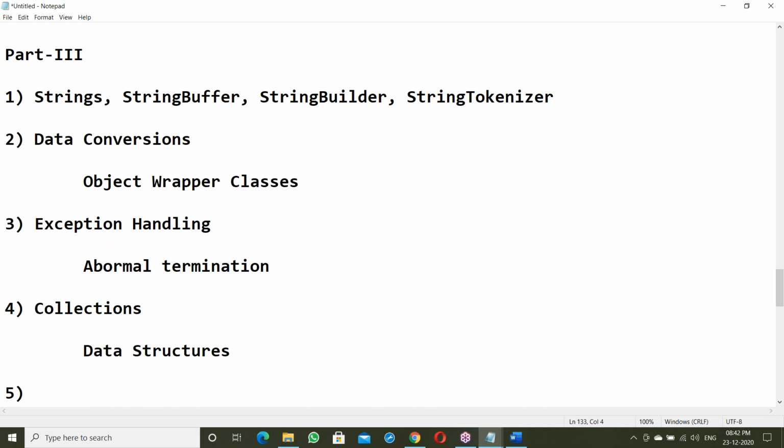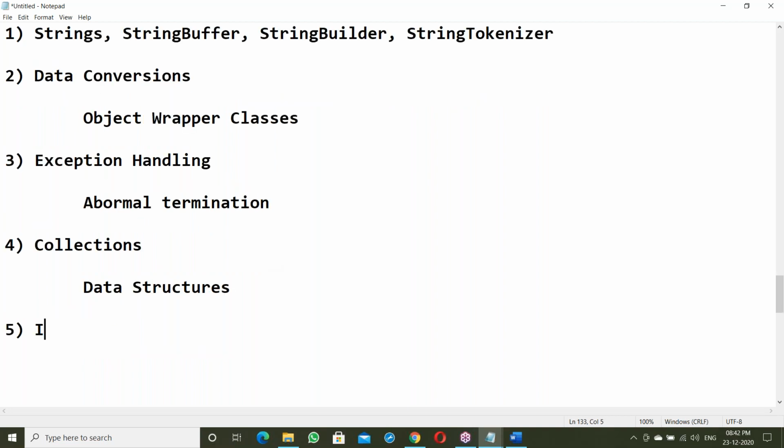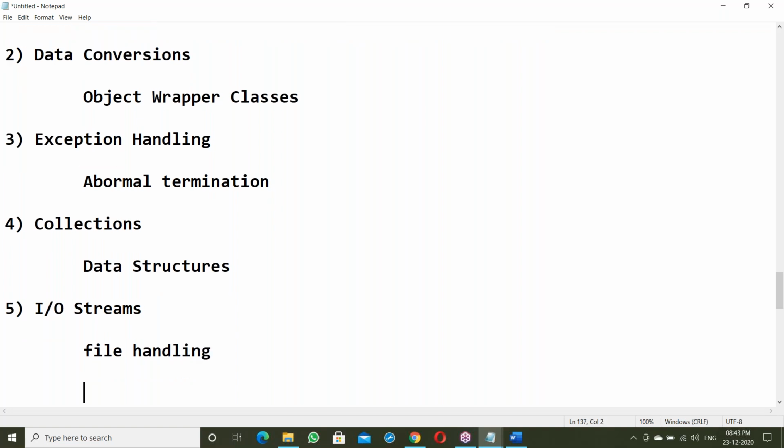After collections, the next topic is IO streams, input output streams. It's nothing but file handling: how to handle the files. In real-time projects, you have to handle different kinds of files.